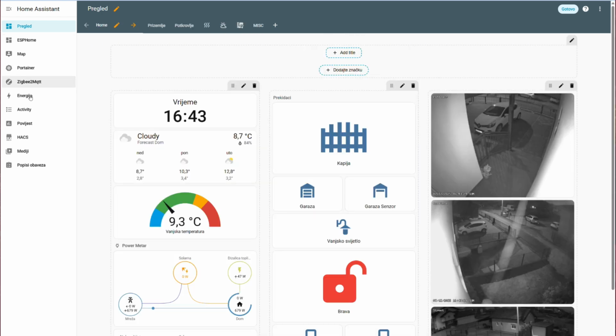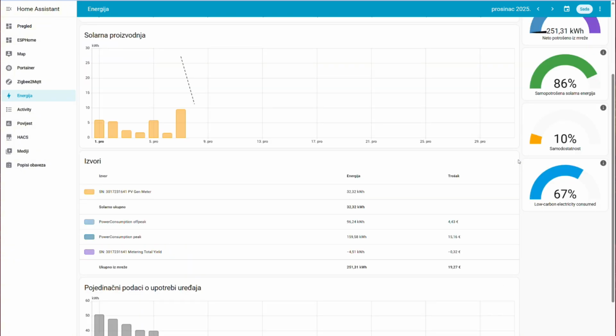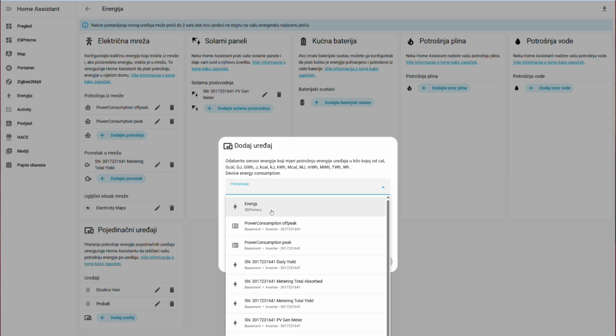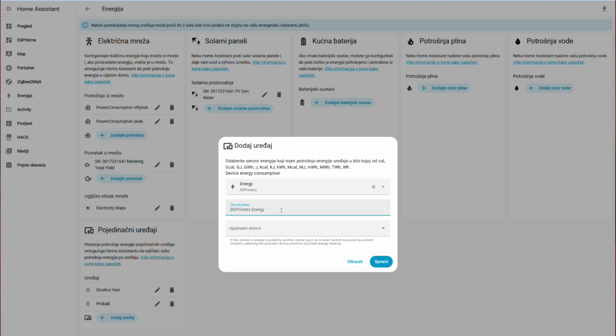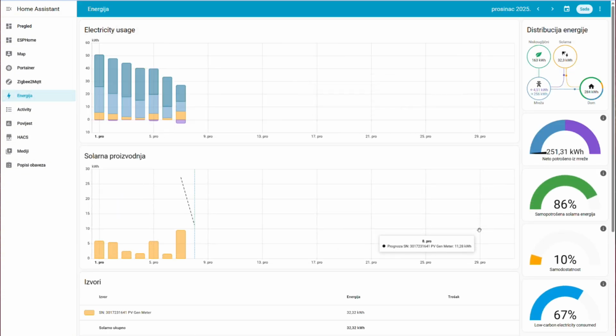Now the next thing is that I will add it in the energy distribution. I will add it as a single device here. Okay, it needs to be refreshed for about 5 minutes or so just to see the device consumption.